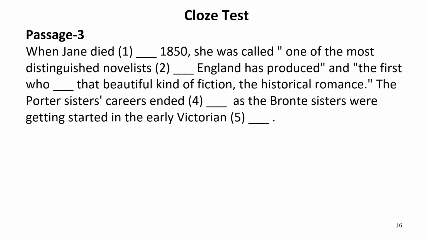Now this is passage number 3. Now let us read this passage first. When Jane died, dash 1850. It means this is a year. So here we need a preposition like on 1850, in 1850.